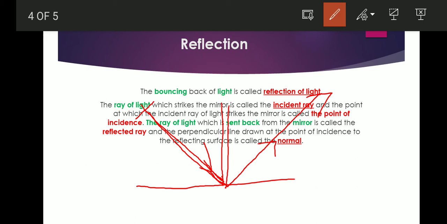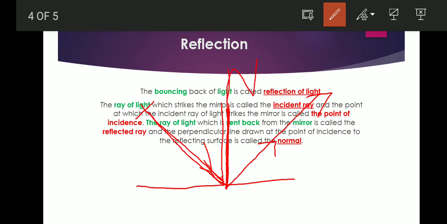The ray of light which is sent back from the mirror is called a reflected ray, and the perpendicular line drawn at the point of incidence to the reflecting surface is called the normal.